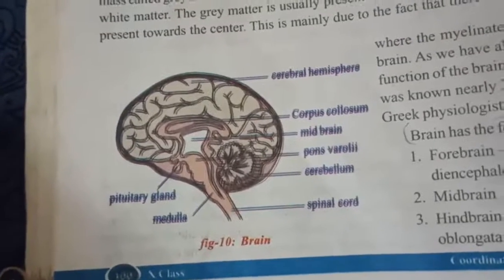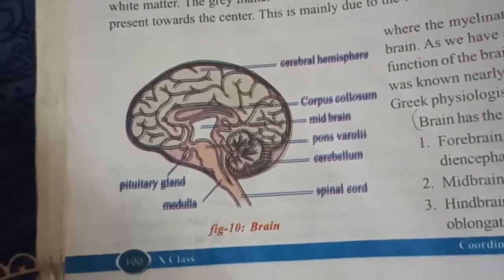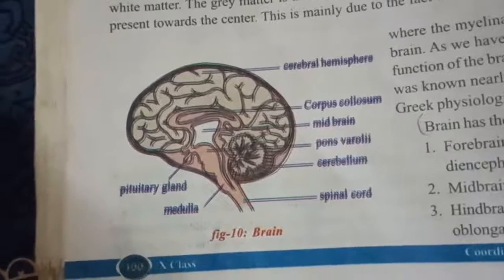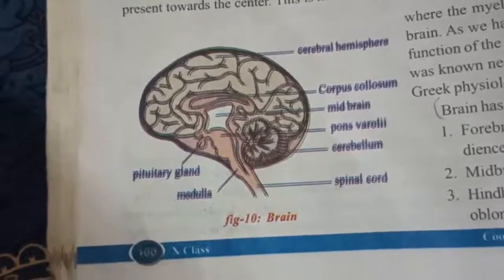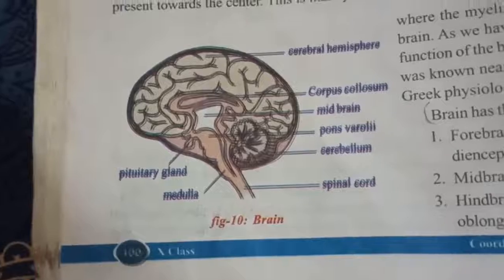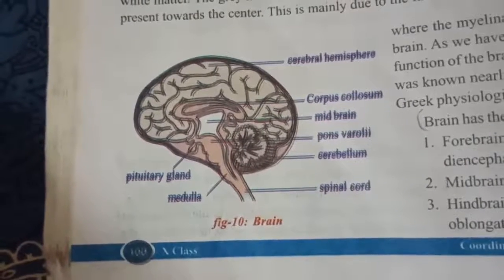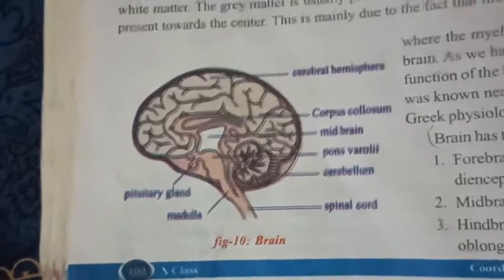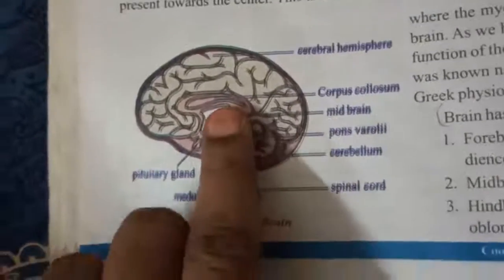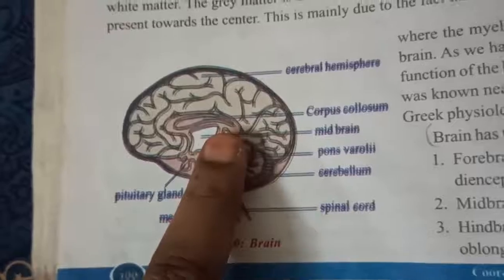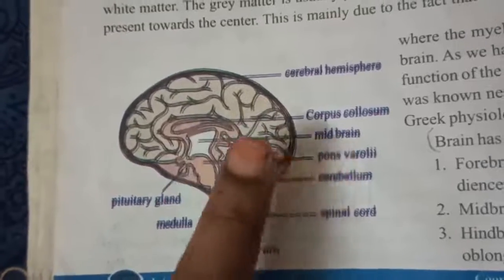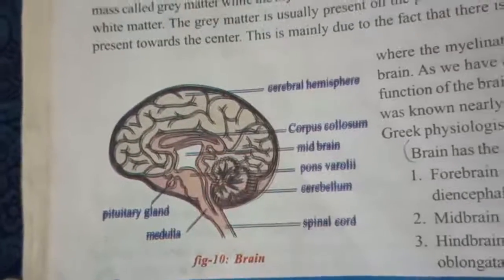That means corpus callosum consists of about 200 million axons that interconnect the two hemispheres of the cerebrum, left and right. 200 million axons are present in the corpus callosum. Those are interconnected between the two hemispheres.